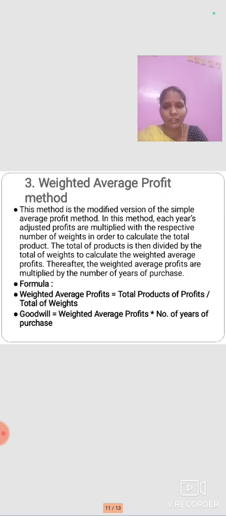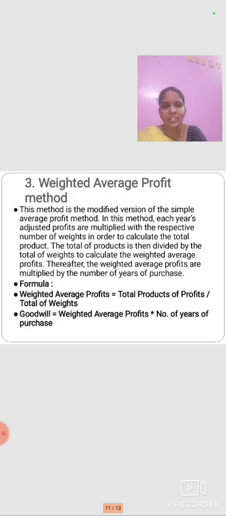Next one is the weighted average profit method. There are various methods that are followed. The weighted average method is more or less similar to the average profit method, because each year the adjusted profit is multiplied with the respective weight in order to calculate the total product. The total of products is then divided by the total of weights to calculate the weighted average. So for every year's profit a weight is given, we multiply it with the profit, and we get the total value.